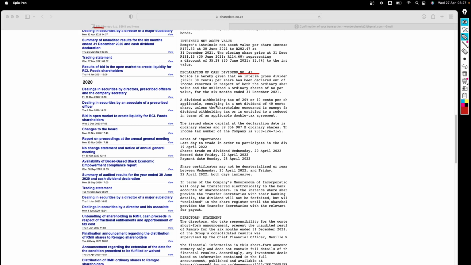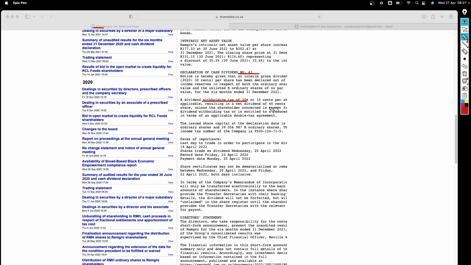From the dividend declaration, another thing that is important is the dividend withholding tax. Whenever you receive a dividend, you're going to pay a tax of about 20%. So the company declares a gross dividend, which is before tax, but what is debited or credited.